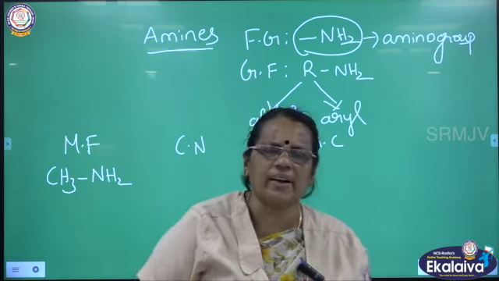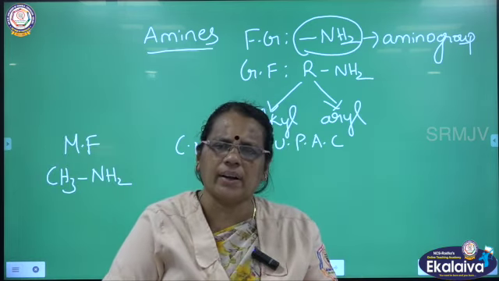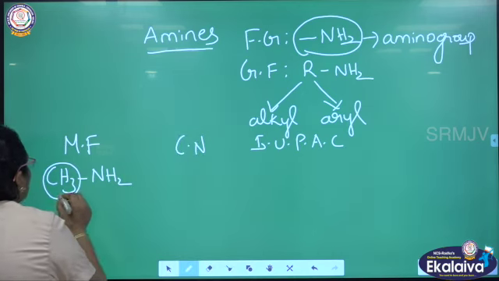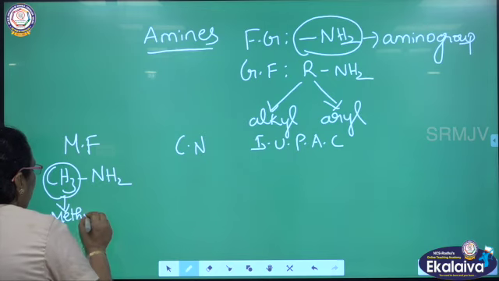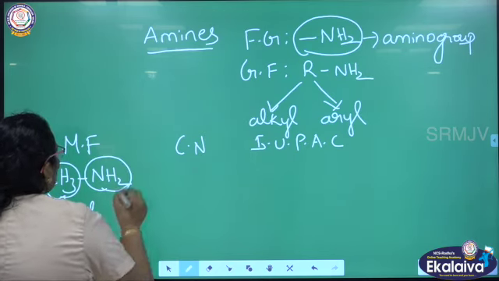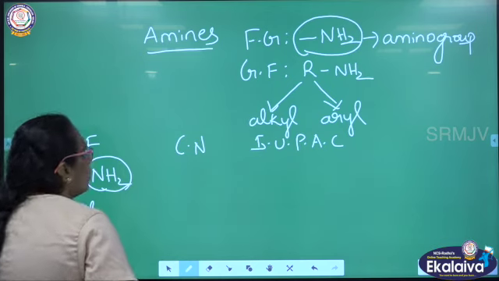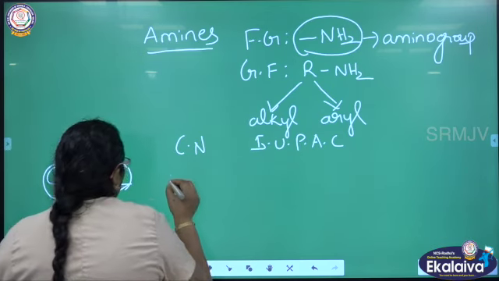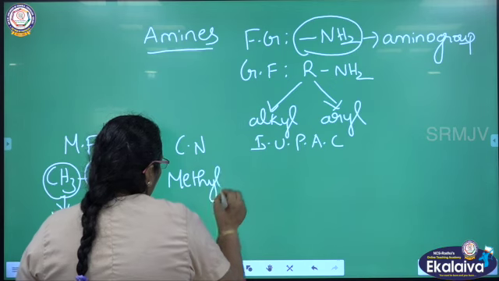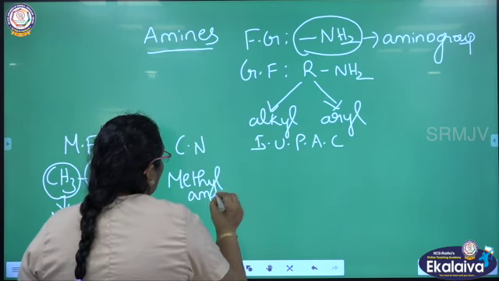Identify the alkyl group present. Here, what is the alkyl group? Methyl group. Which family does it belong to? Amines. So, what is the common name for this compound? Methylamine. The common name is methylamine.